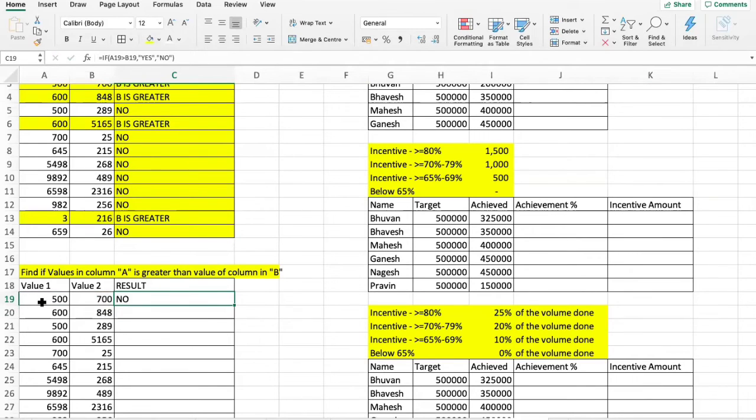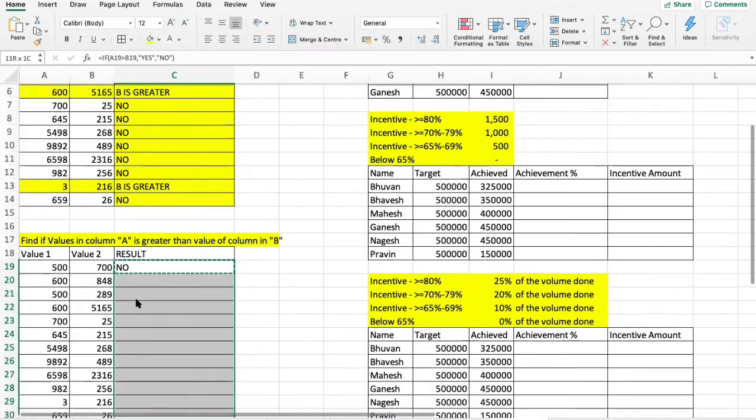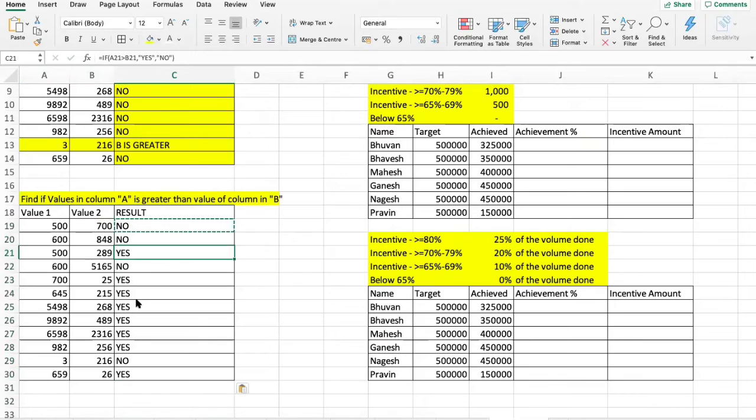Okay, so let's see whether this is working. Column A is greater than column B? No. In this case, column B is higher than column A. I'll just copy this and paste it. Let's see how many yes we have got. This is yes, where column A is greater than column B. This is also yes, where column A is greater than column B. And the last also, column A is greater than column B. Great. So our IF function is working properly.